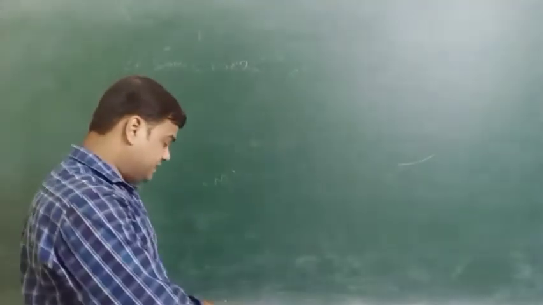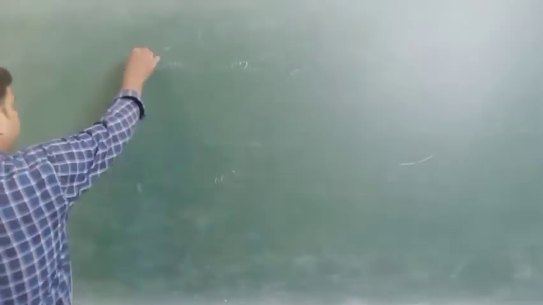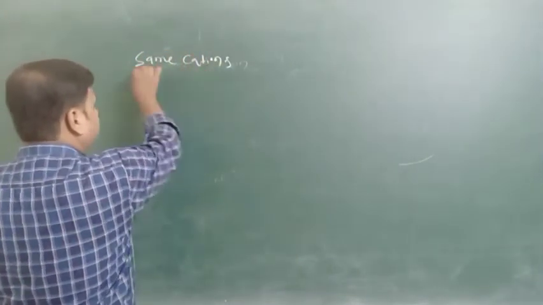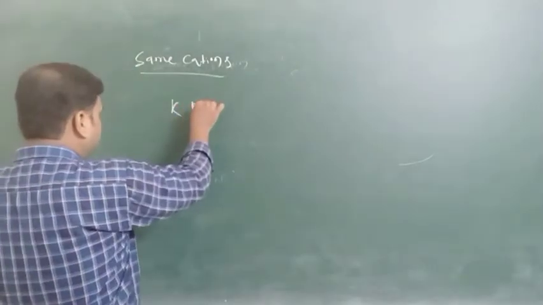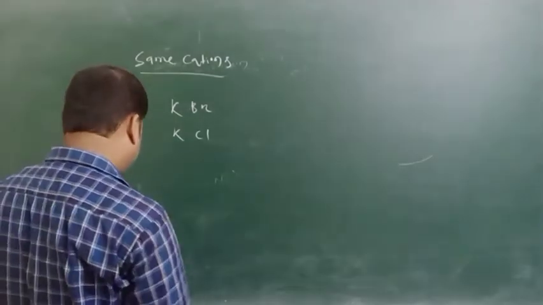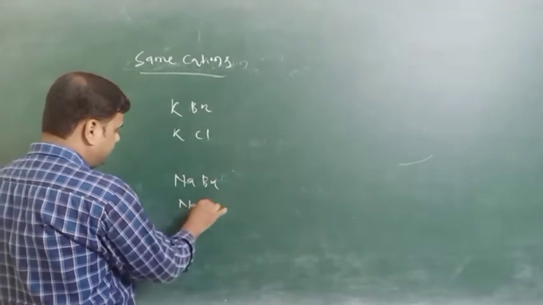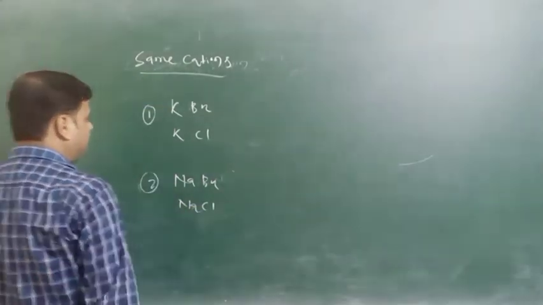So we will take the same cations, so that we make an electrolyte KBr and KCl, and another pair NaBr and NaCl. Okay, this one is one pair, this one is another pair.